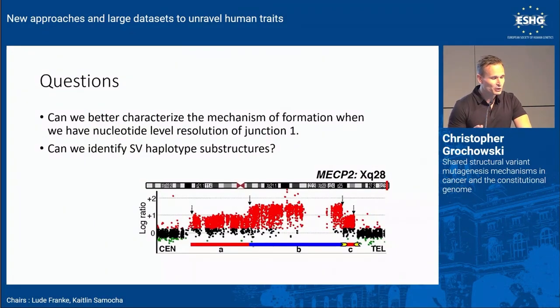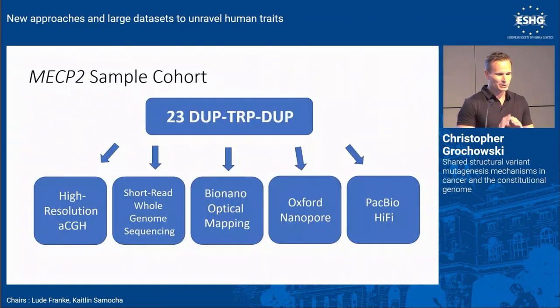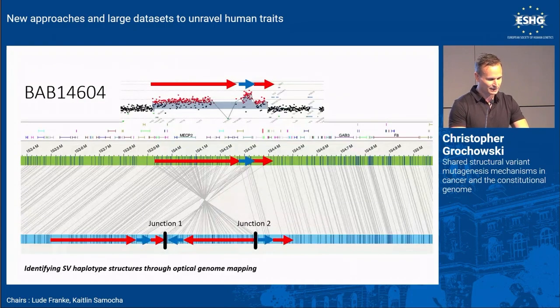And so for this cohort, we really wanted to ask, can we better characterize the mechanism of formation that forms those junctions within repetitive sequence, as well as identify the SV haplotype substructures within this cohort? So we really threw everything that we could at it, including high-resolution array CGH, short-read whole genome sequencing, optical mapping that was very beautifully shown in the previous presentation, Oxford Nanopore, and PacBio HiFi. Luckily, I don't have time to explain optical mapping, but it was very nicely explained previously. And so what we wanted to see here, I just wanted to take one sample to show how we do this type of analysis.